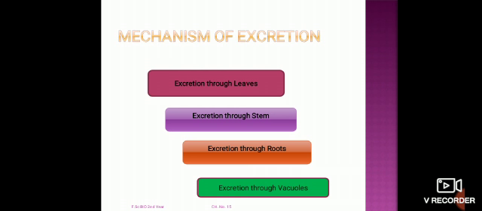These metabolic wastes need to be discharged from the plants to carry on normal metabolic activities and anabolic activities, so that the growth of the plant and other chemical processes continue normally.